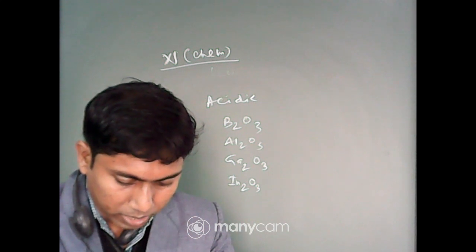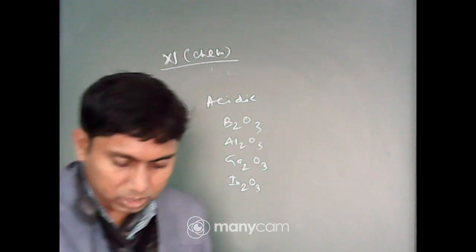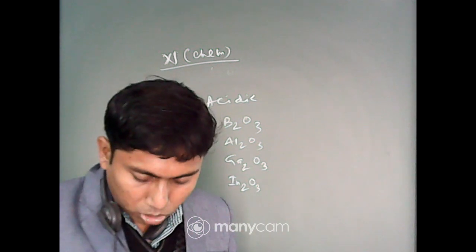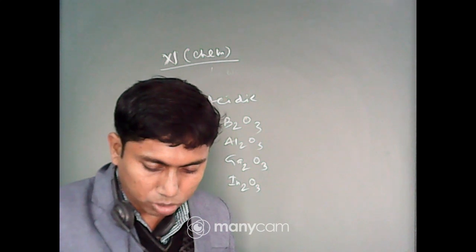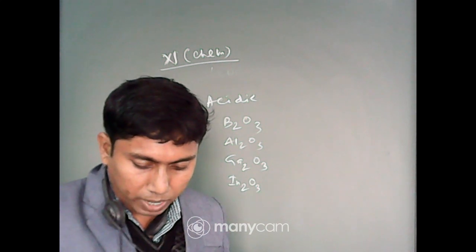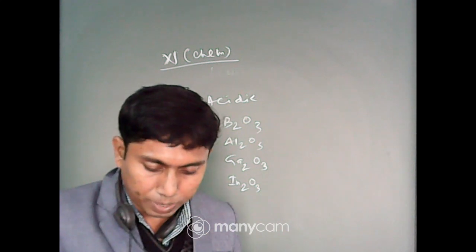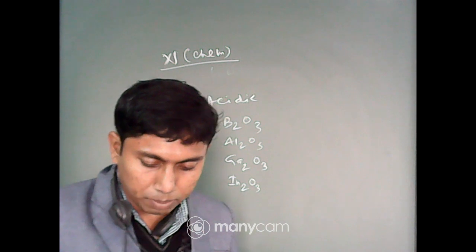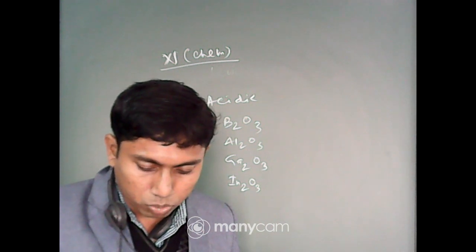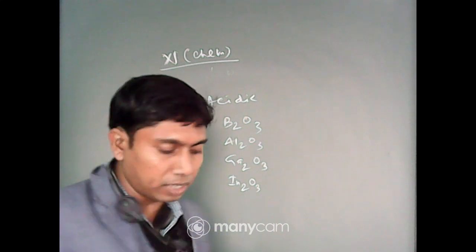Next one: the exhibition of highest coordination number depends on the availability of vacant orbitals in the central atom. Which of the following elements is not likely to act as central atom in MF6 3-?